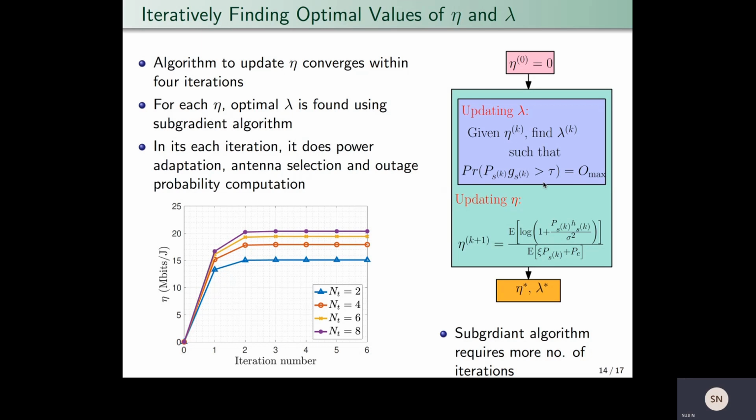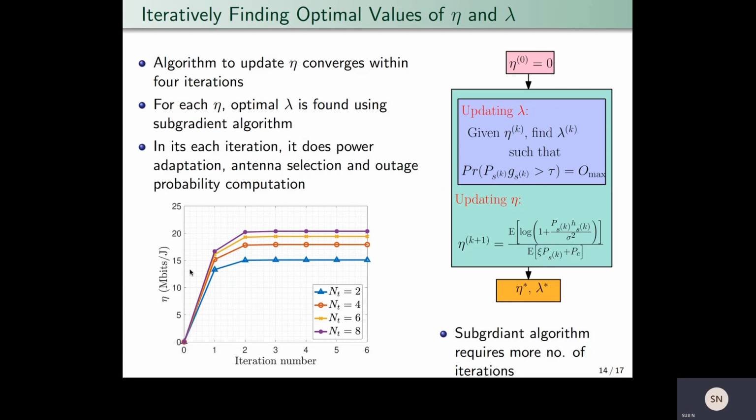Now, using this, we update the power penalty as eta k plus 1 equal to the average rate in the kth iteration divided by the average power consumed in the kth iteration. This is repeated until the power penalty converges. And the algorithm outputs the optimal value of the power penalty and the corresponding value of interference penalty.